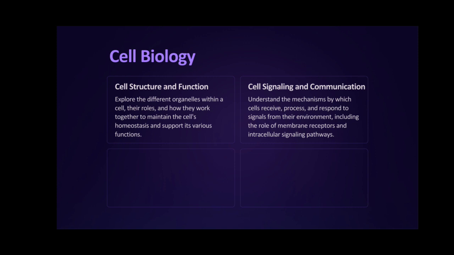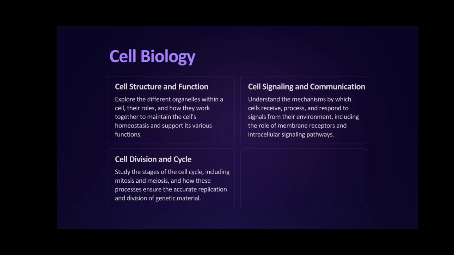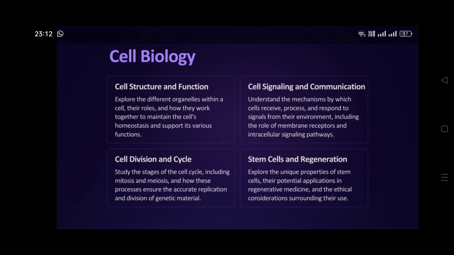Third, cell division and cell cycle. What are the different stages of cell cycle, mitosis, meiosis, how these processes ensure replication and genetic division. Next, stem cells and regeneration. What are stem cells? What are their unique properties? What are the potential applications in regenerative medicine?